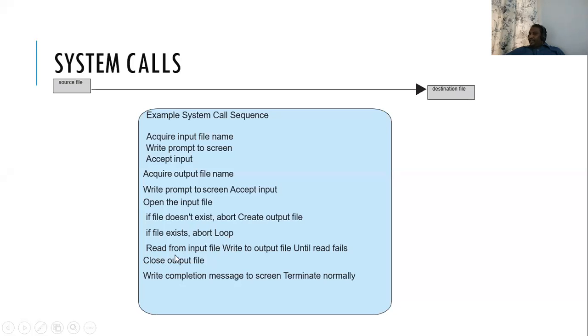Then again, it will read the information from the file and write on the output file or another file. For that, it requires a system call. Once everything is written, it has to close the file. So for closing, again, it requires a system call. So you can see how many system calls are required in a simple program. For almost every line which is getting executed, we require a system call. System call means the program has to move from the user mode to kernel mode and from kernel mode to user mode. Clear? Followed this, everybody?